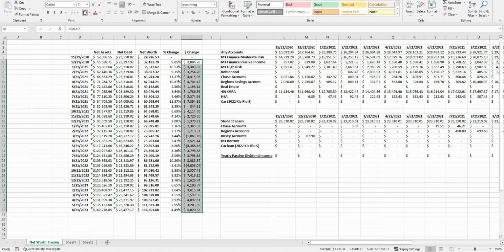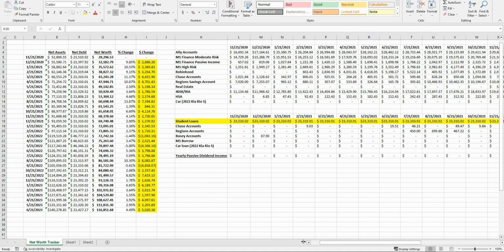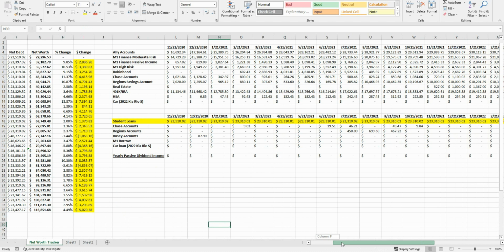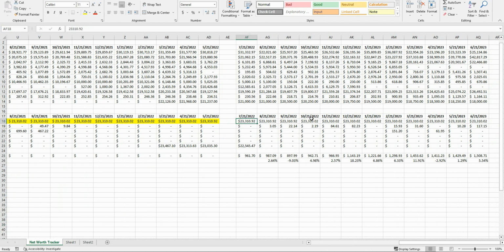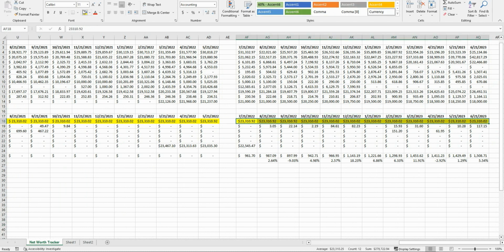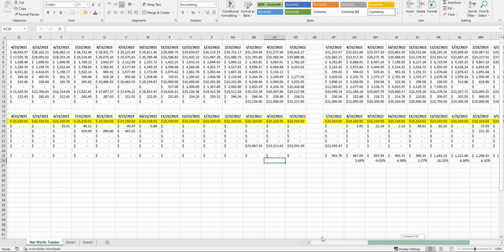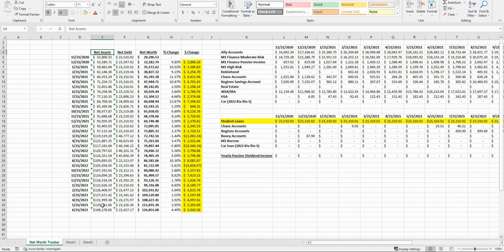There were a few months that I increased quite a bit, but I think that was due to great market performance, the market rebounding, and also found money that I didn't know I had coming to me. Also, student loans are going to be coming back, so I will be making payments toward that. I haven't for the past few years, of course, with this payment pause, but I do intend to start making payments, which is going to decrease my overall net assets, but at least my debt will go down, so my net worth will still increase as I pay off those student loans.